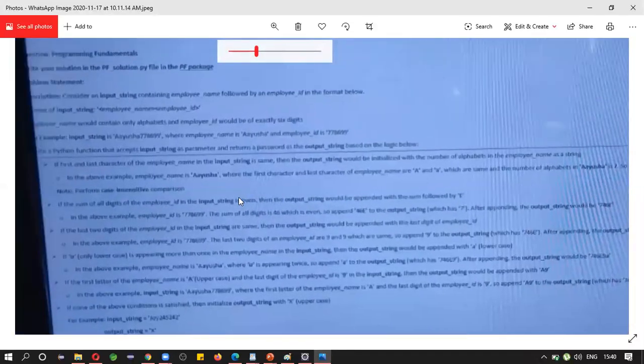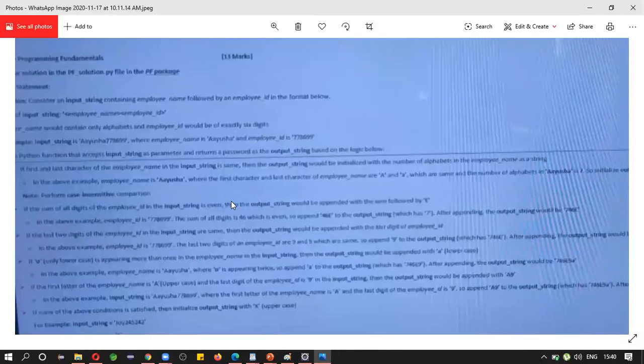If it is possible, note down the conditions. You have to provide an input string. The input string contains name and ID as a single string. The string must be greater than 6 digits.